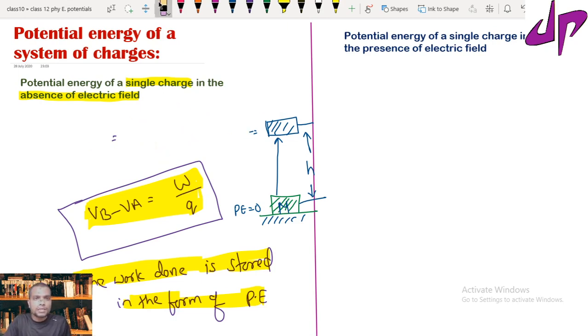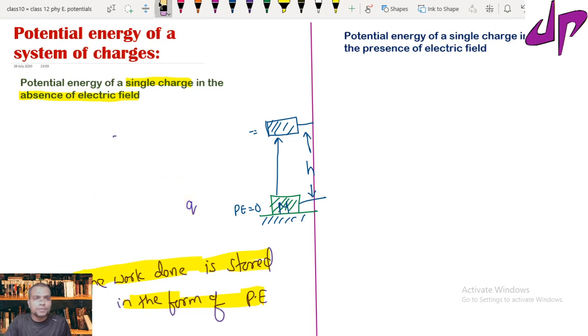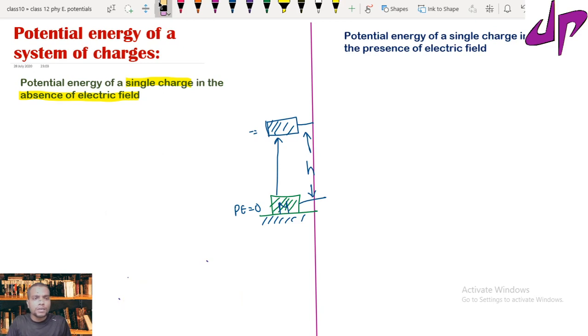So first, let us discuss the first case here: potential energy of a single charge in the absence of electric field.